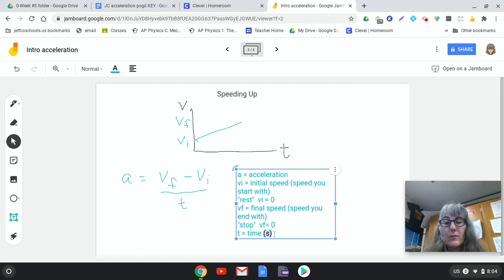And let's change those to a different color. Oops. Oh, I guess I can't.